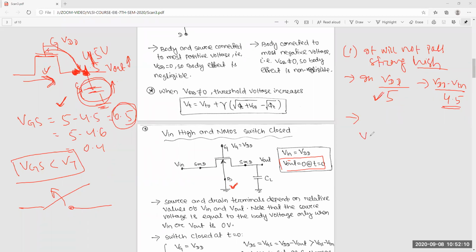So Vs is equal to ground, Vb is equal to ground initially at the starting of this operation. So Vsb initially is equal to 0. There is no body effect initially, but gradually when it charges, V out will increase, then VSB will, what will happen? Increase or decrease or no change?